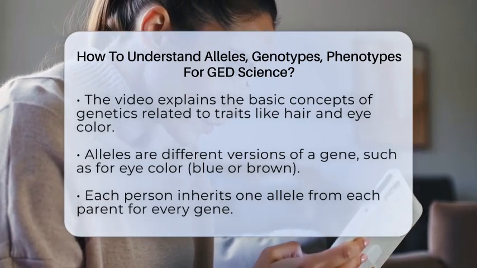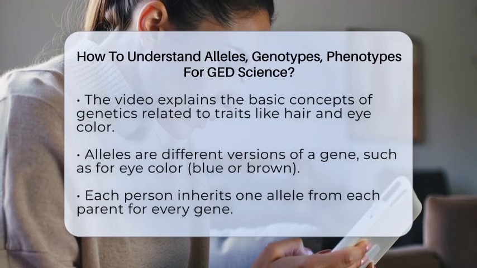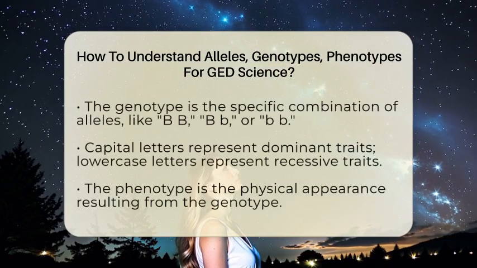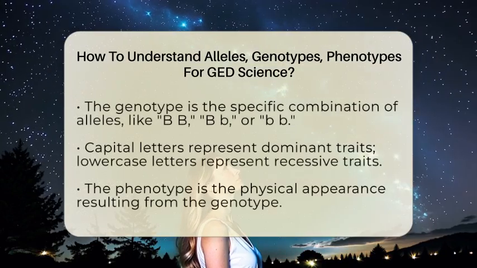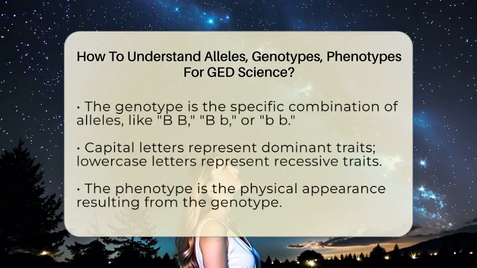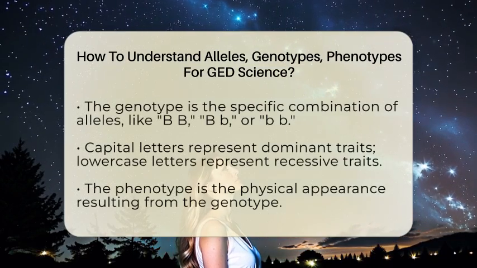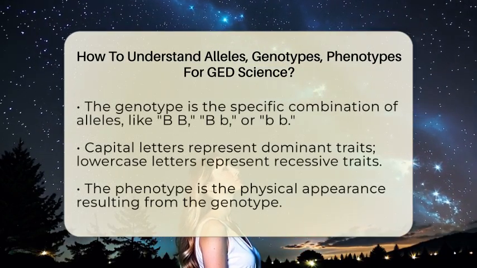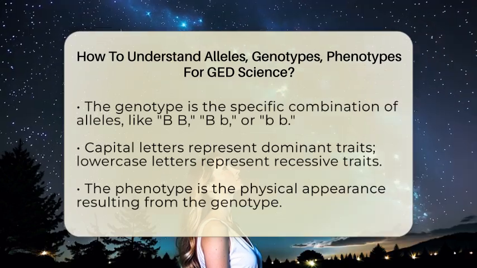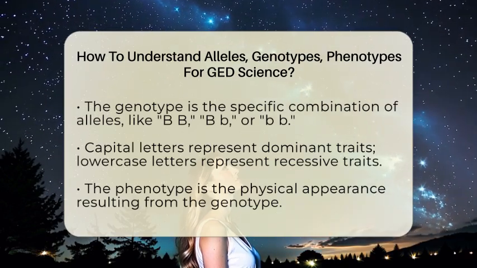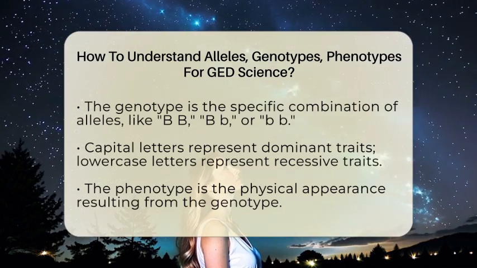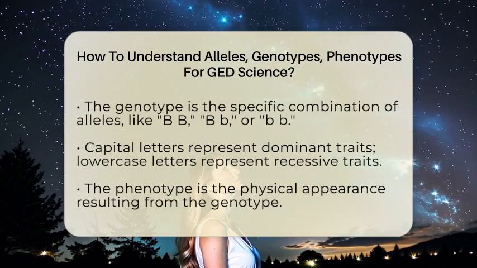Next, your genotype is the specific combination of these alleles. If you have a gene for eye color, your genotype might be BB, Bb, or bb. The capital letter usually means a dominant trait, and the lowercase means recessive. So BB means you inherited the dominant allele for brown eyes from both parents. Bb means you have one dominant and one recessive allele. And bb means you inherited the recessive allele for blue eyes from both parents.